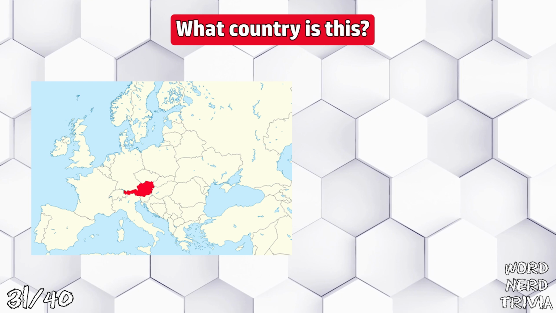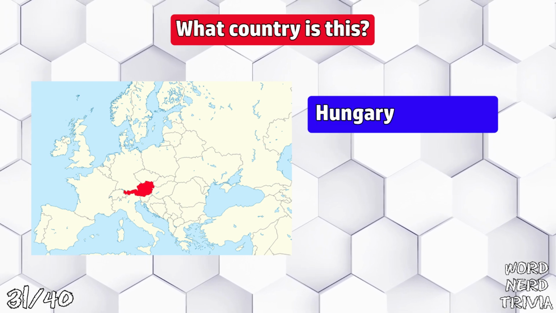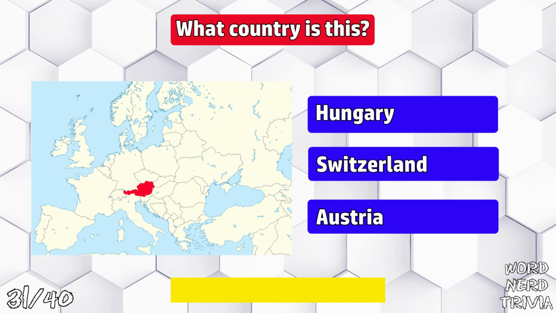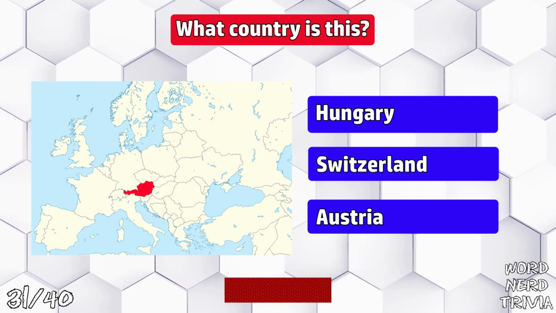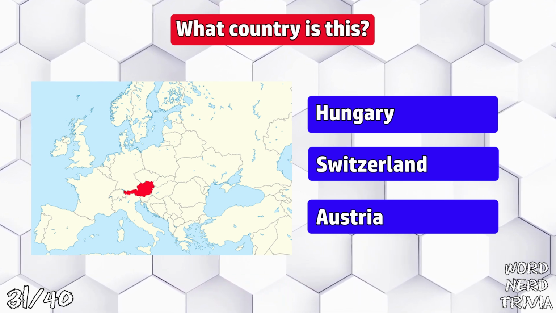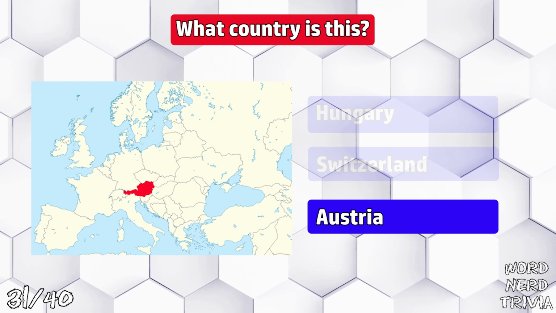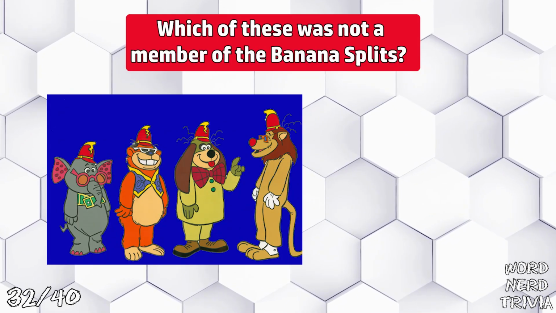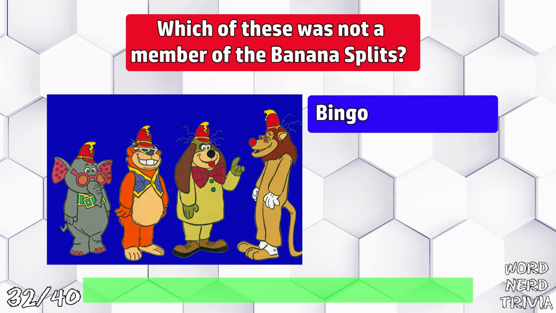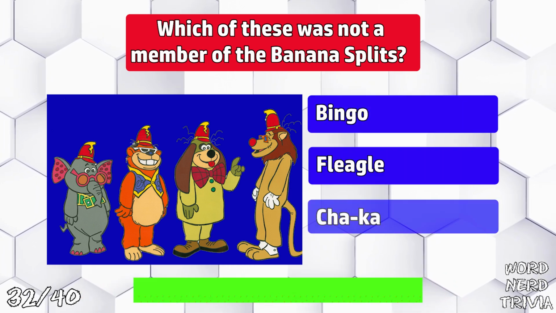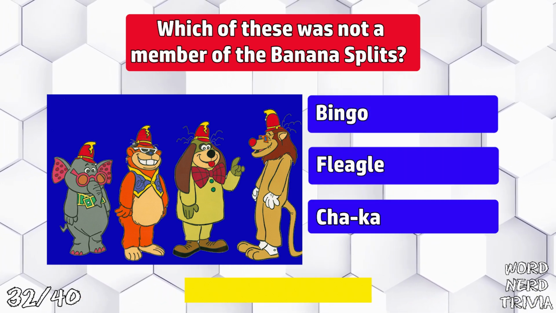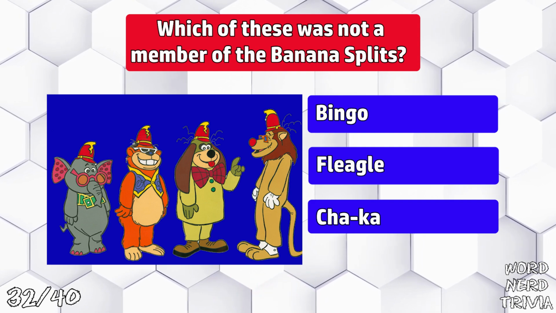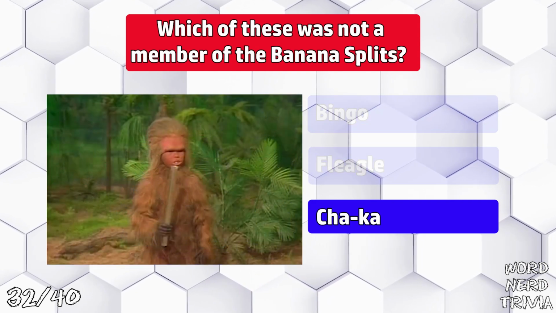What country is this? Hungary, Switzerland, or Austria? That's Austria. Which of these was not a member of the Banana Splits? Bingo, Fleagle, or Shaka? The answer is Shaka. That was a character from Land of the Lost.